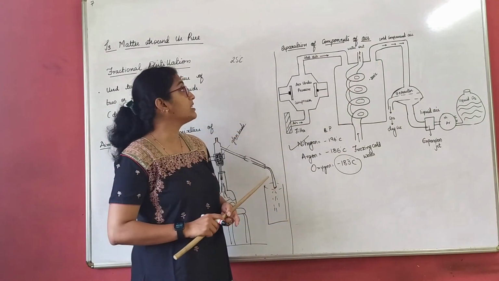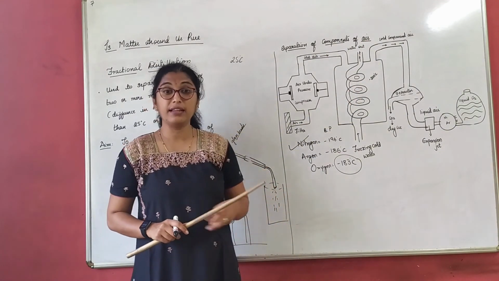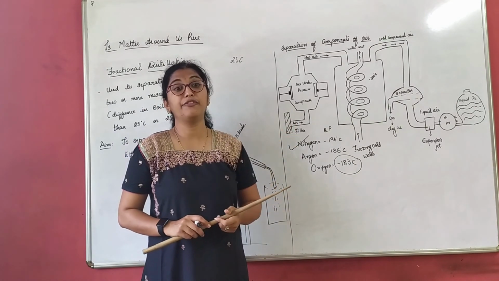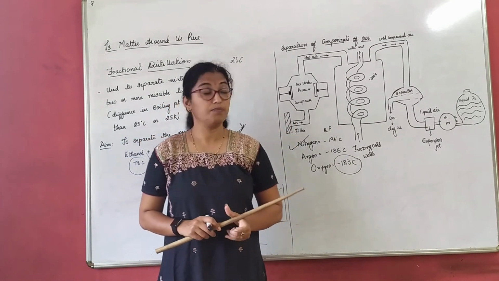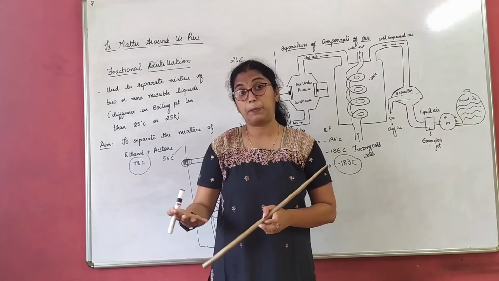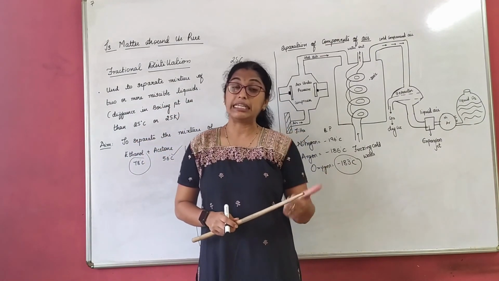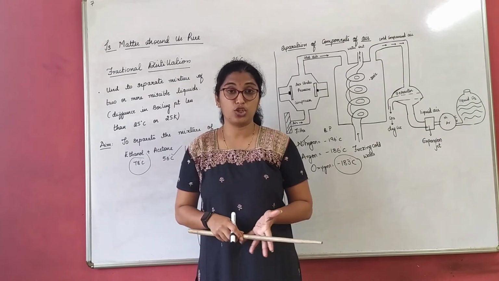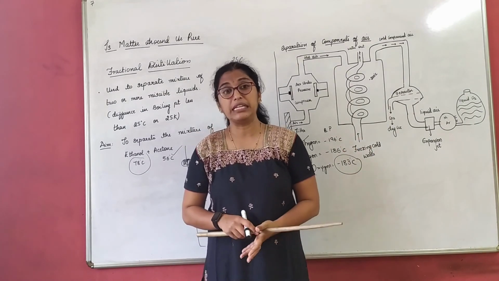So this is how we separate the components of air. This is also called a fractional distillation column. Now we are left with only two more separation methods for mixtures, that is decantation and crystallization, and a few more facts about the lesson.